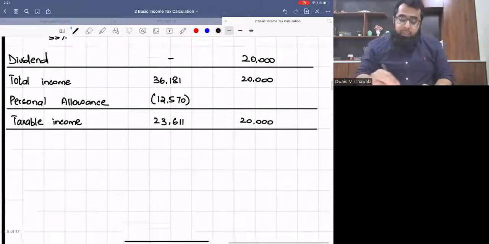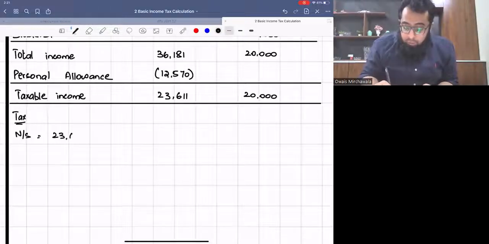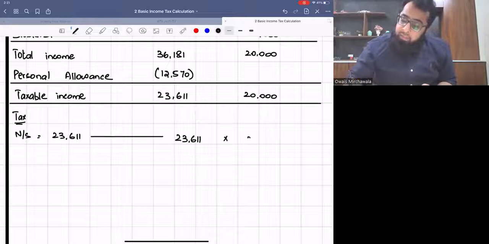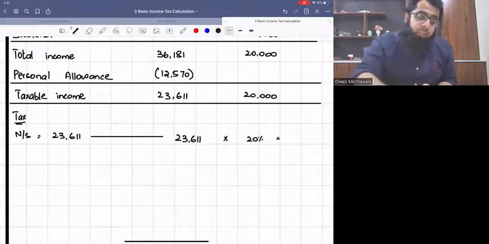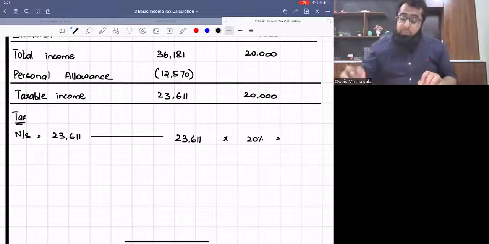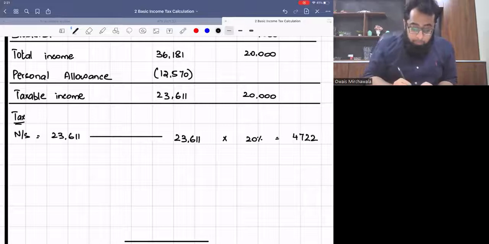Now we have to apply the tax, which is again a routine activity. Non-saving income, 23,611, entirely in the basic rate band, because the basic rate band is still 37,700. So this gives me 4,722.